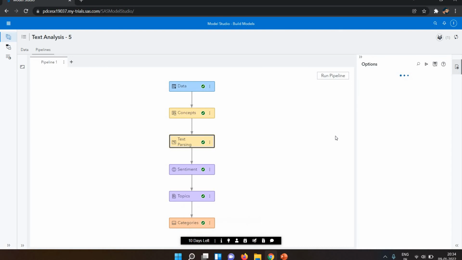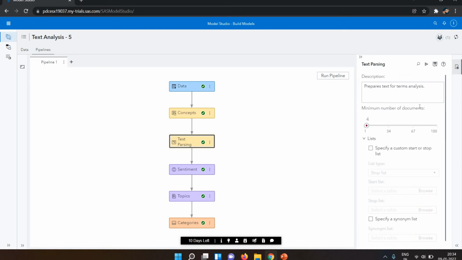So I selected the text parsing node. Now you can see on the right hand side we have some details here, to prepare text in the terms analysis. The minimum number of documents is 4 here. If you want to expand, you can expand. Minimum number of documents is the setting that lets you decide the number of documents in which terms must appear in order to be kept during processing. The default value is 4. Use the scroll if you want to change it.